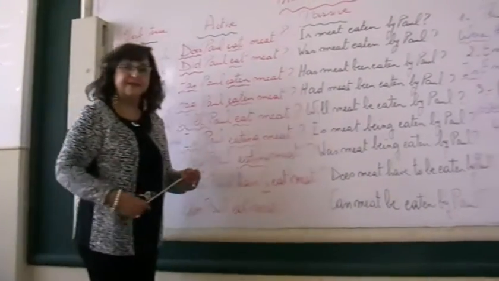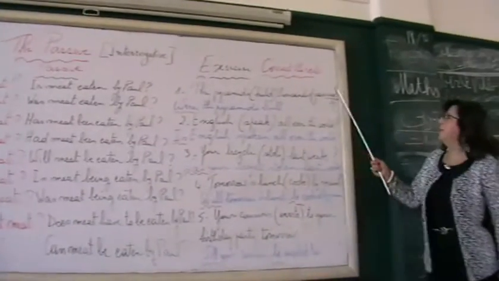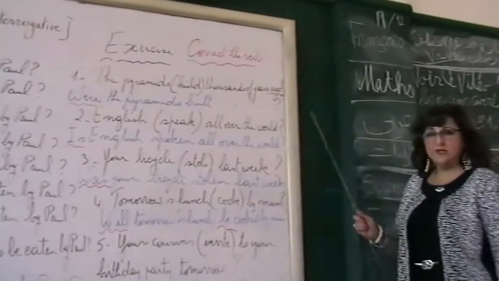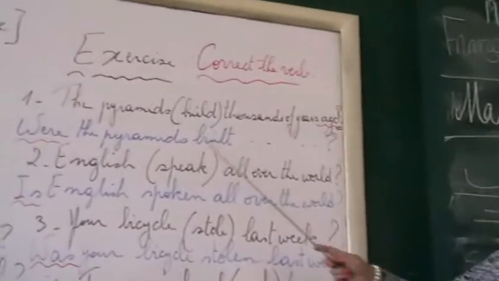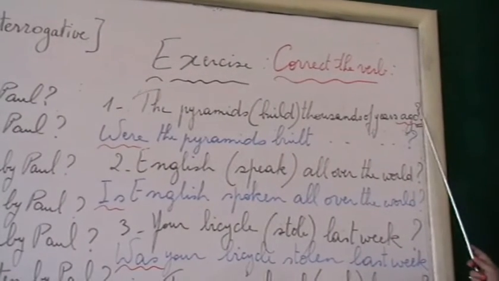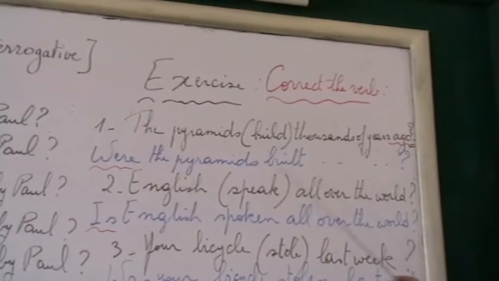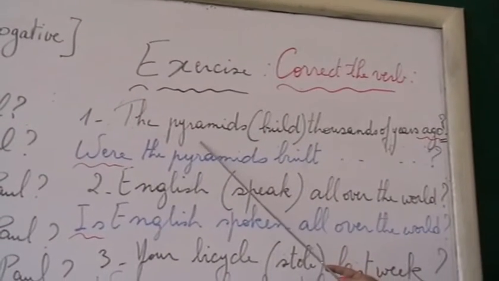Now here is another exercise. Again, correct the verbs, but it's all about the interrogative. So let's pay attention. All these are questions. The pyramids built thousands of years ago. Pay attention, there is a question mark, so it means they want you to put it in the interrogative. The pyramids, plural.